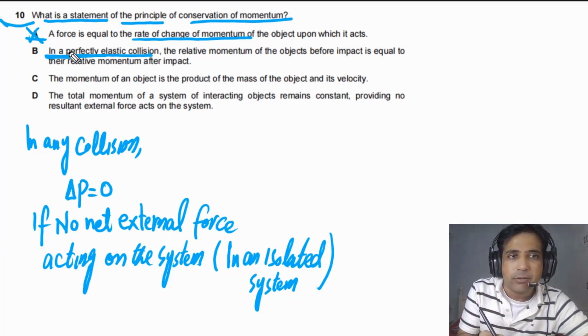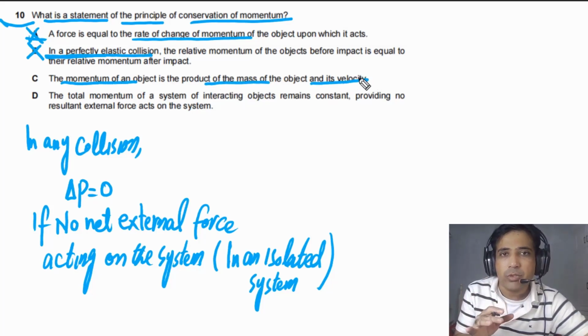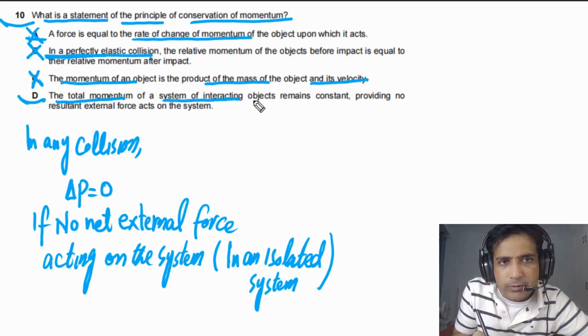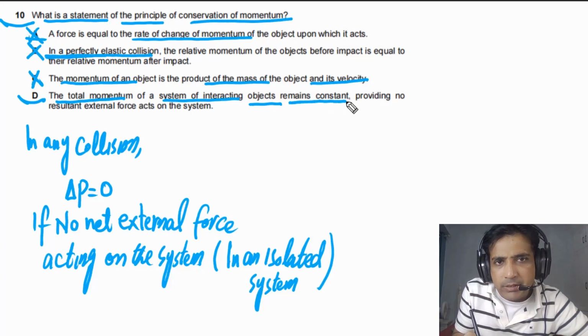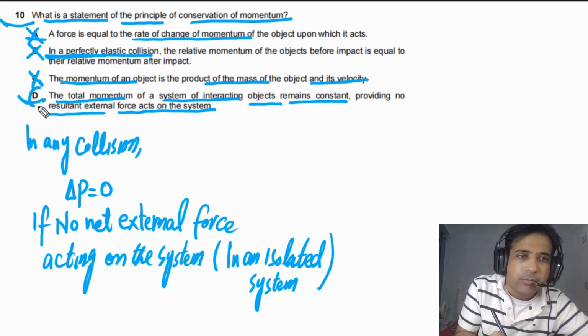If you go to option C, it is given to us, the momentum of an object is the product of the mass of the object and its velocity. This is true for momentum, but this is not a statement of conservation of momentum. So this option is also not correct. For option D, it is given to us, the total momentum of a system of interacting objects remains constant, providing no resultant external force acts on the system. And this statement is true for conservation of momentum. So our answer for this question is D.